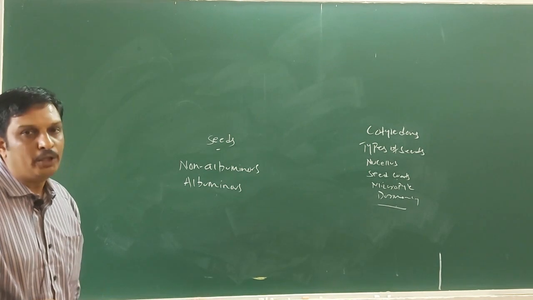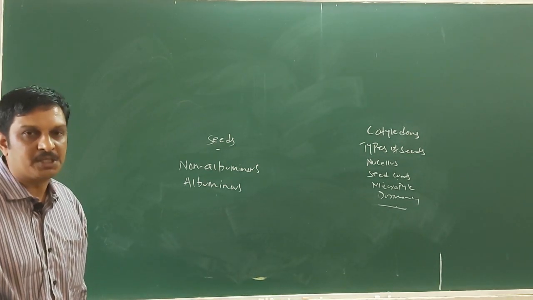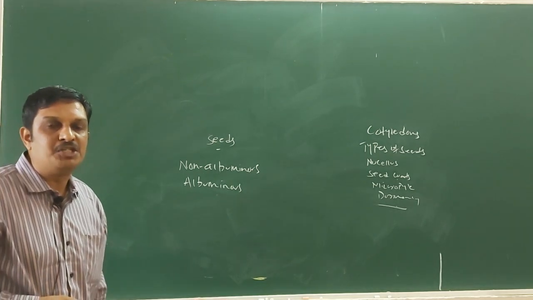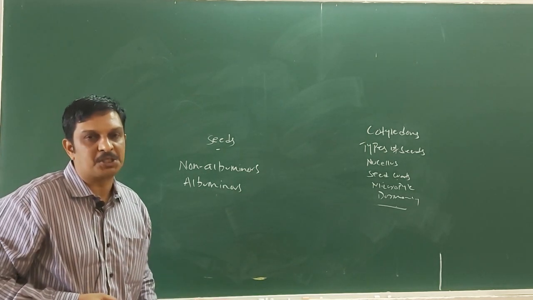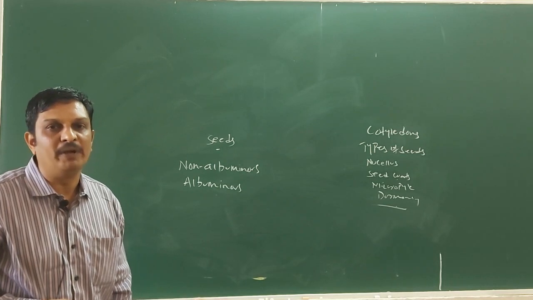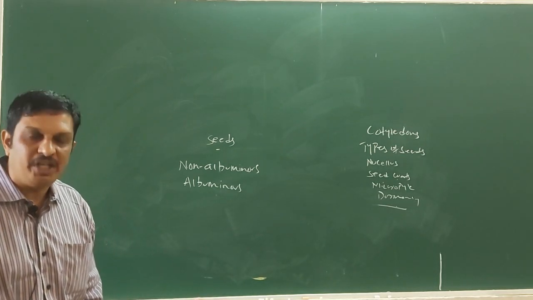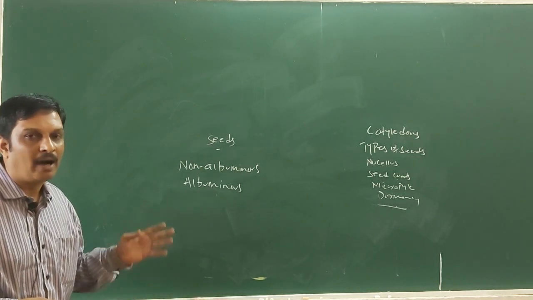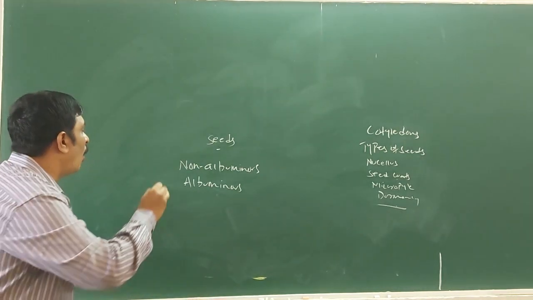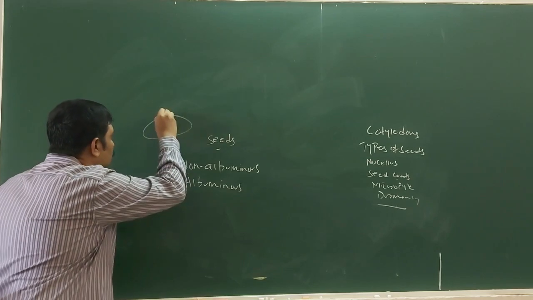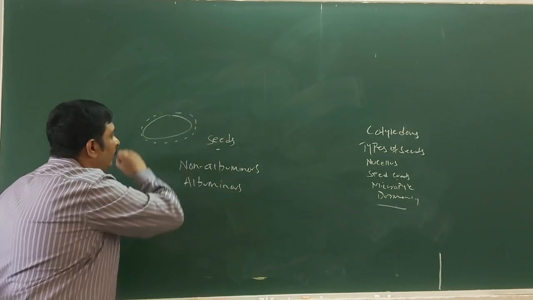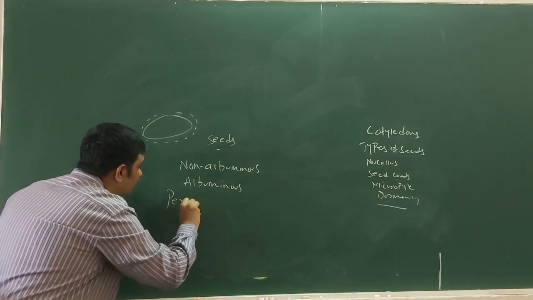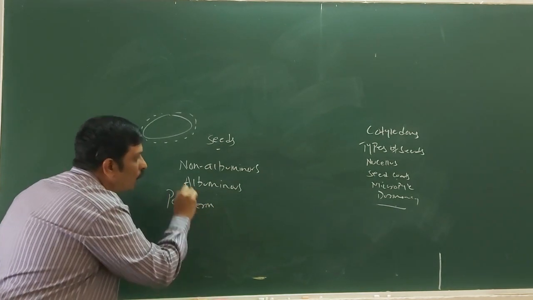You already know regarding the nucellus. Nucellus is the nutritive tissue of an ovule. In the majority of the seeds, nucellus is consumed by the developing embryo, but in certain seeds such as castor, pepper, beet and so on, nucellus also persists around the endosperm in the form of a thin layer. Such persistent nucellus is called perisperm.